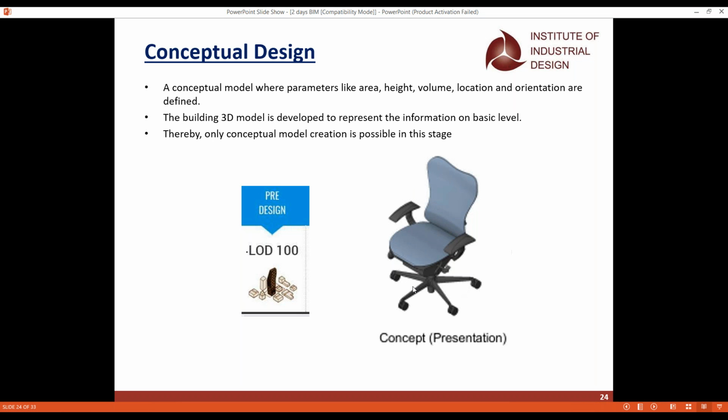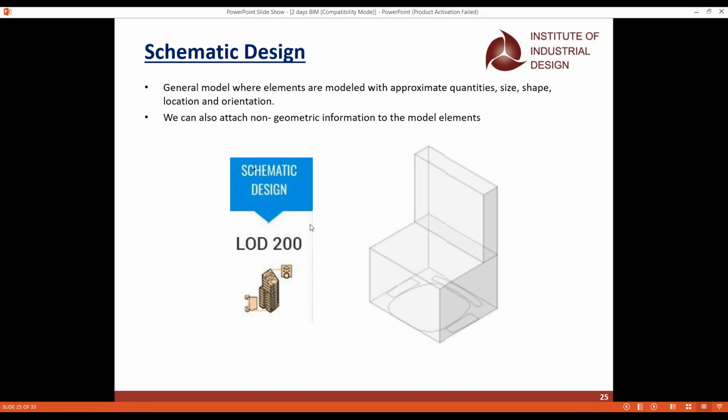So the pre-design, or you can say the outer model of the structure, should be made in the conceptual design. Whenever people come and ask you for LOD 200, you have to go for the approximate quantities of size. In LOD 100, you go with this is the size, this is the shape, and this is the location.